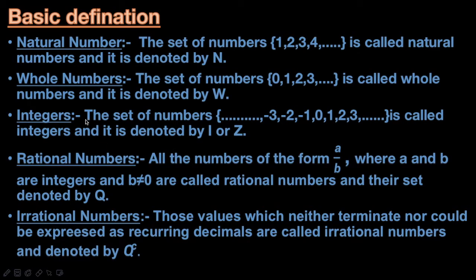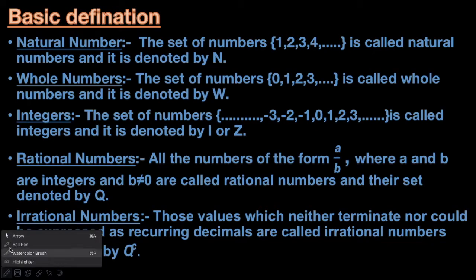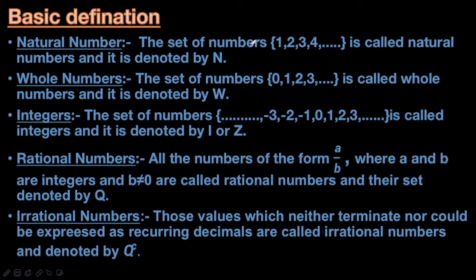You all know about natural numbers. Natural numbers is a set of numbers which contains 1, 2, 3, 4, and so on up to infinity. It is called natural numbers, and it is denoted by N. Whole numbers and natural numbers are similar, except whole numbers contain one extra element, which is 0, and natural numbers do not contain 0. That is the difference between whole numbers and natural numbers. Natural numbers is a subset of whole numbers.